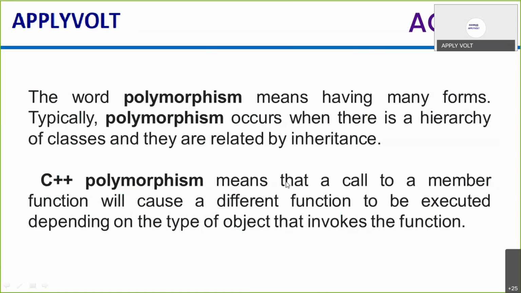have different characteristics, like a man. At the same time, a man can be a father, a husband, an employee, and so on. So the same person possesses different behavior in different situations. Okay, this is called polymorphism.